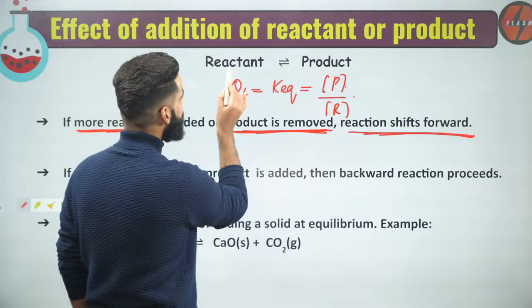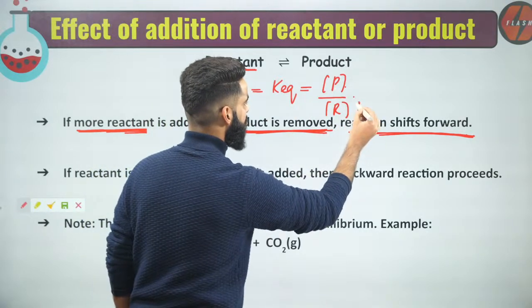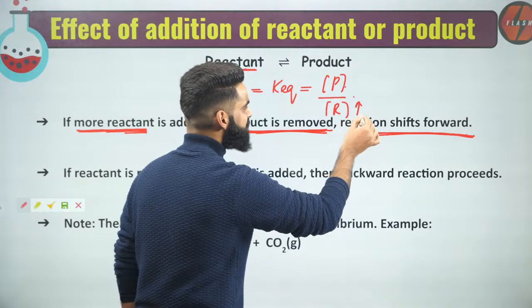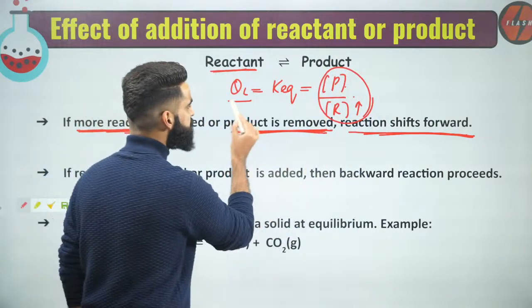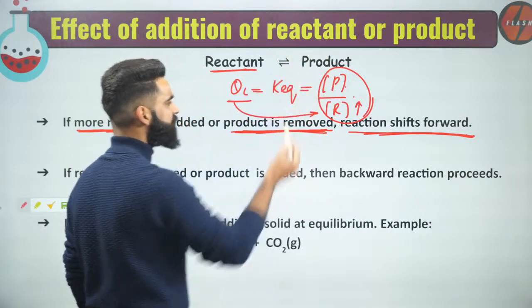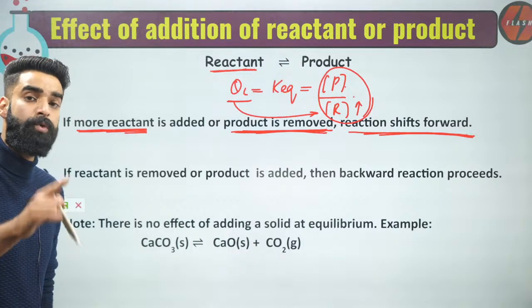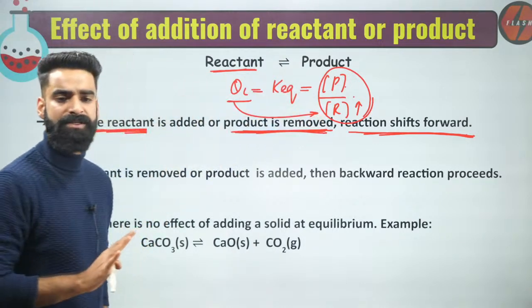If I increase the concentration of reactant, can I say this term will decrease? That means the QC value is decreasing for this reaction. I told you in the last session, QC always tries to get equal to the equilibrium constant.